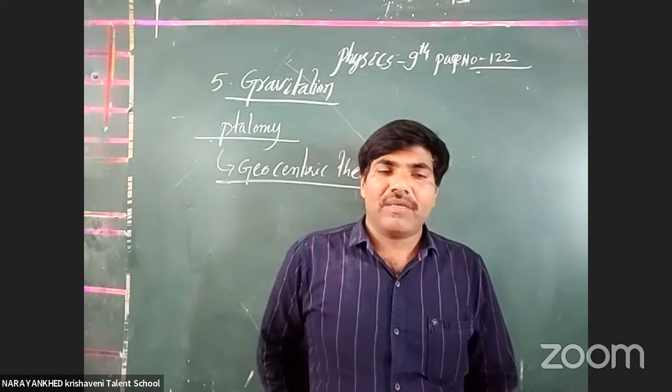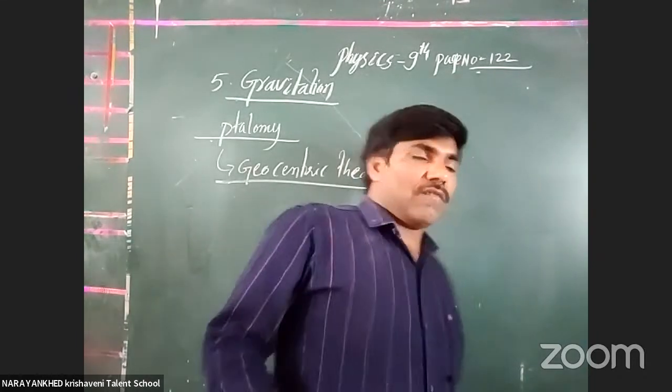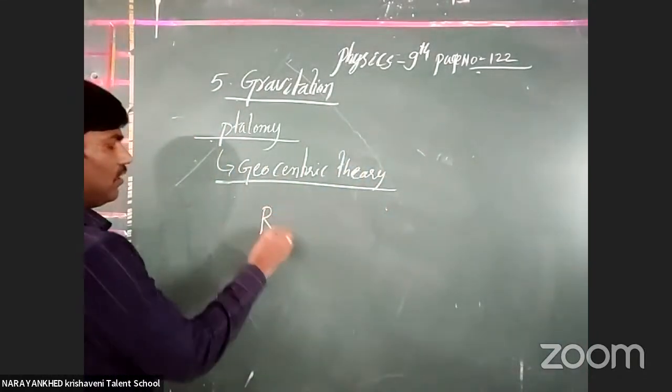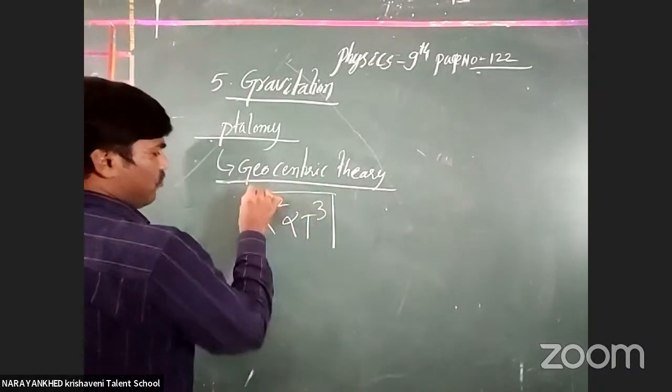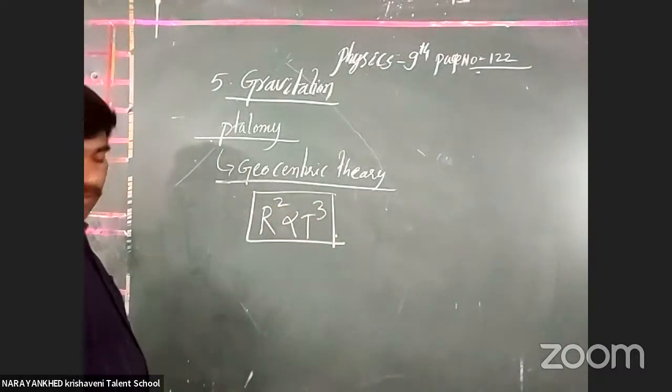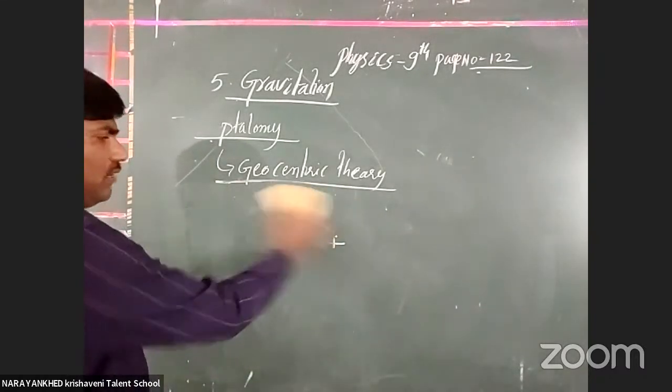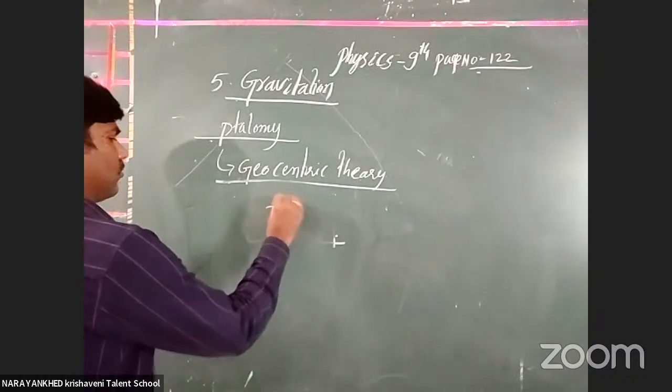Got it or not? As well as that, the square of the revolutionary time is directly proportional to the cube of the semi-major axis. Sorry, T square is directly proportional to R cube.